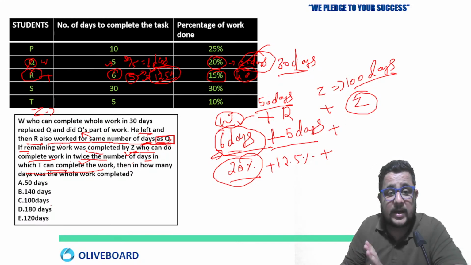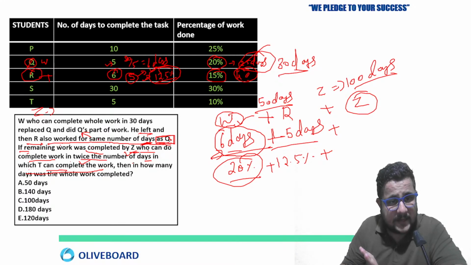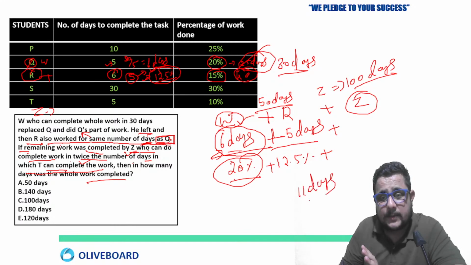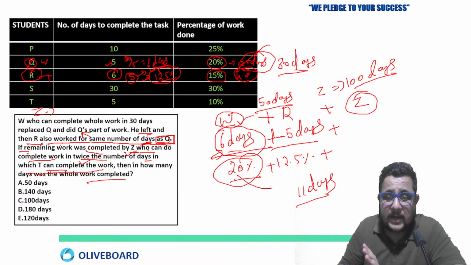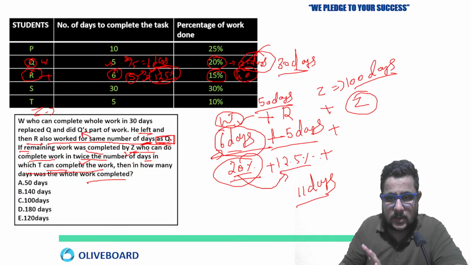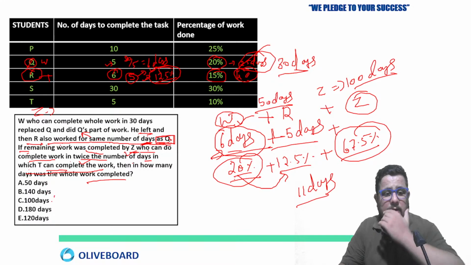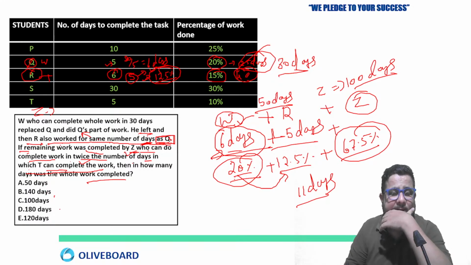Z. The remaining work is completed by Z, who can do the complete work in twice the number of days. So then in how many days was the whole work completed? That is what they are asking from you. So see, 6 days plus 5 days, 11 days already taken, plus Z. What percent of work is remaining now? 20% plus 12.5%, so 32.5%, so 67.5% work is remaining here. If I look at the options, nothing is given like that.